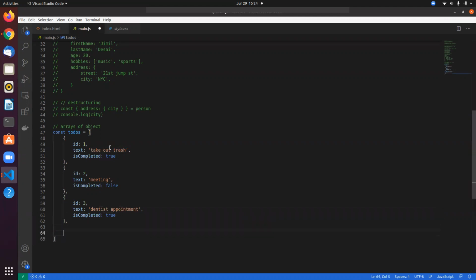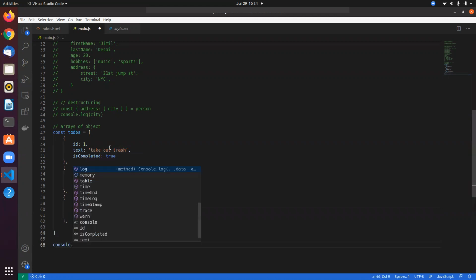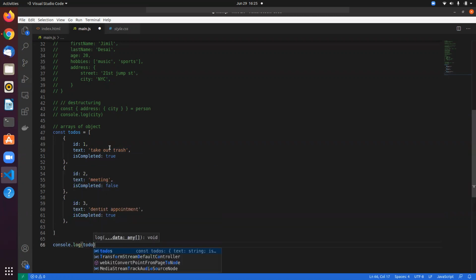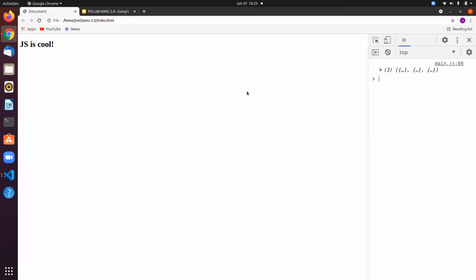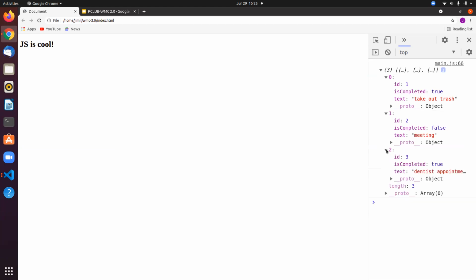Right, this is an array of objects. Let me just log this. If I refresh this, you get here an array which consists of objects. You can see each has an ID, text, and the boolean value that we have, right?